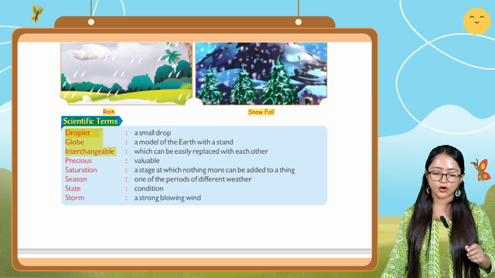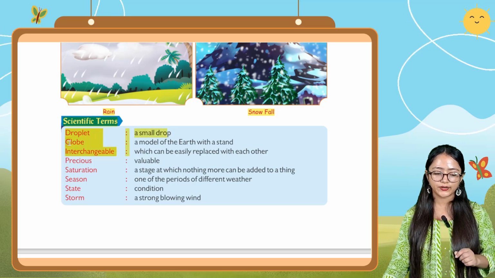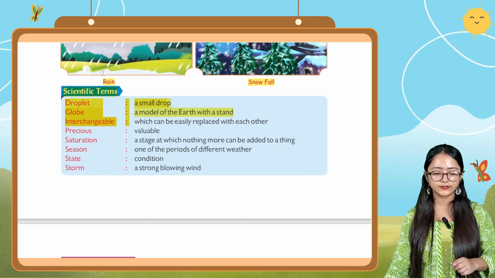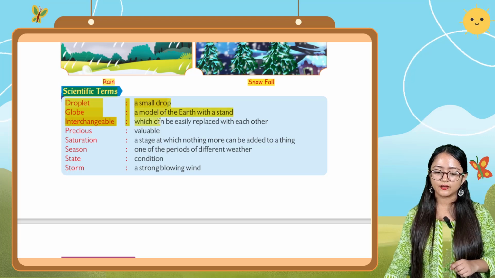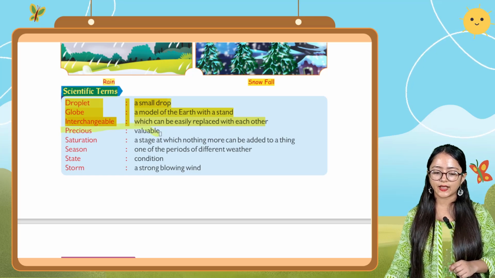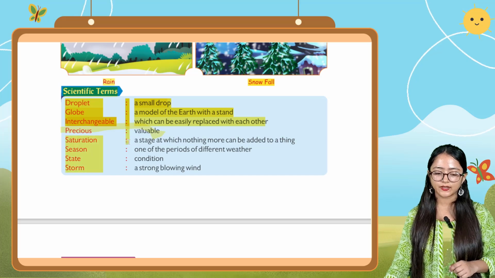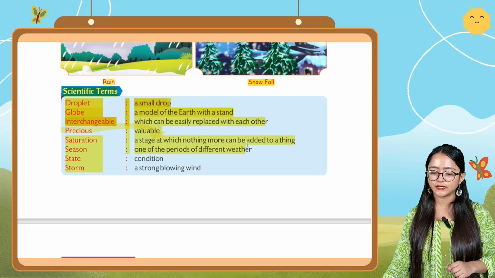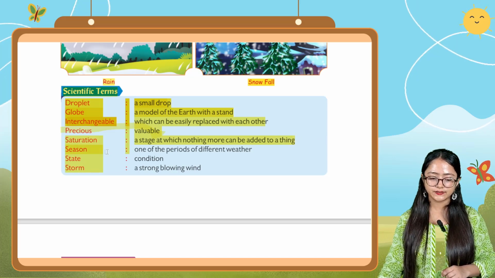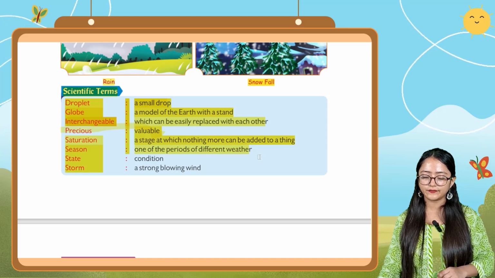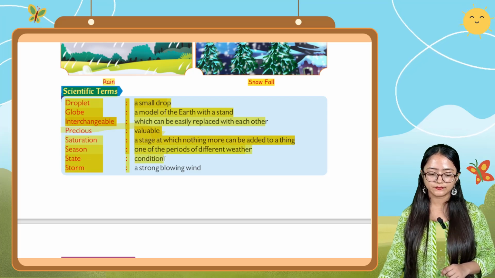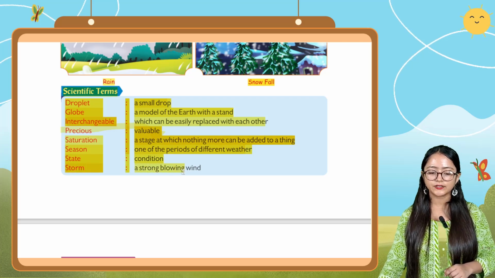The first one is droplet, a small drop. Second is globe, a model of the earth with a stand, a miniature model of earth. Then interchangeable, which can be easily replaced with each other. Then precious, that is valuable. Then saturation, a stage at which nothing more can be added to a thing. Next is season, one of the periods of different weather. Next is state, that is condition. Next is storm, a strong blowing wind.